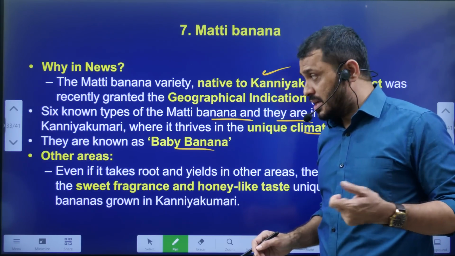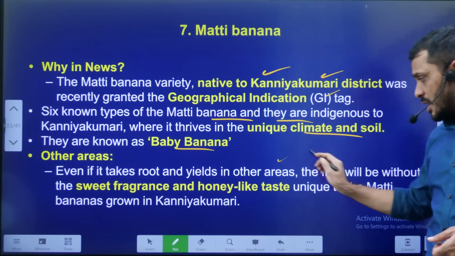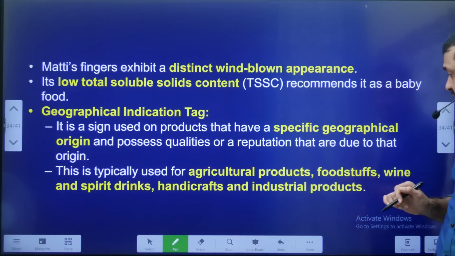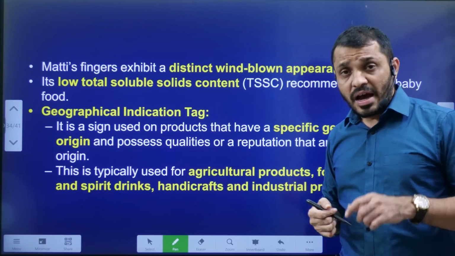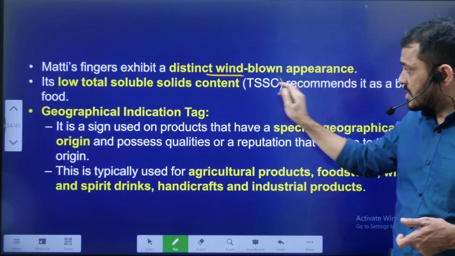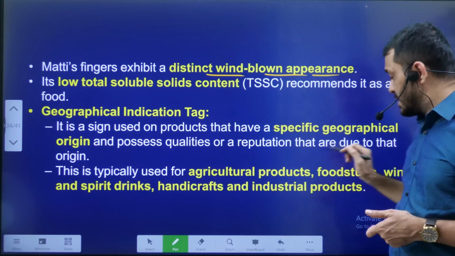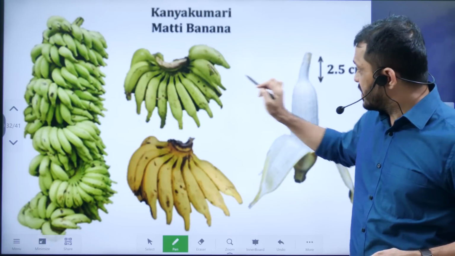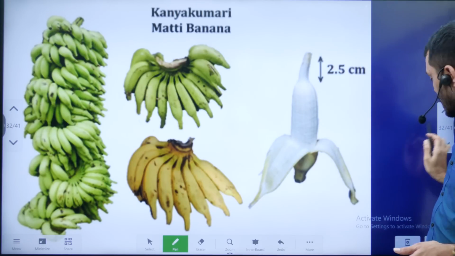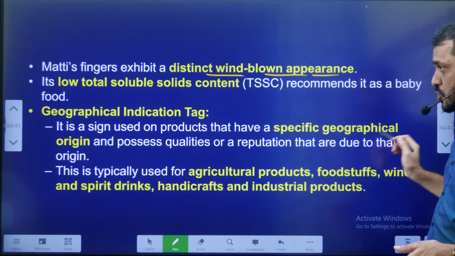Even if they grow in other areas, they won't give this kind of taste. Matti banana fingers have a wind-blown appearance, the curvy kind of fingers, like I said earlier.